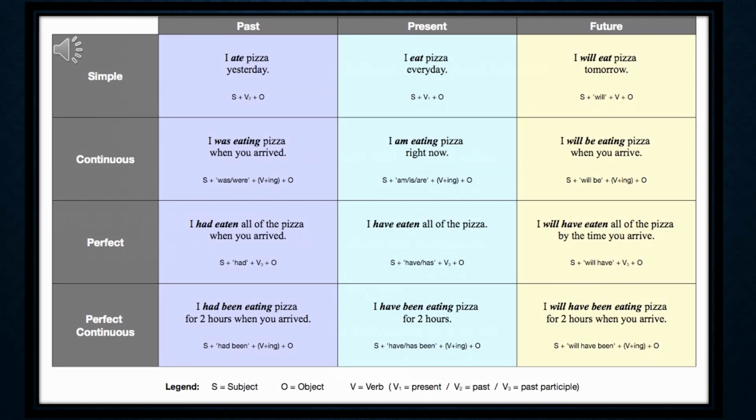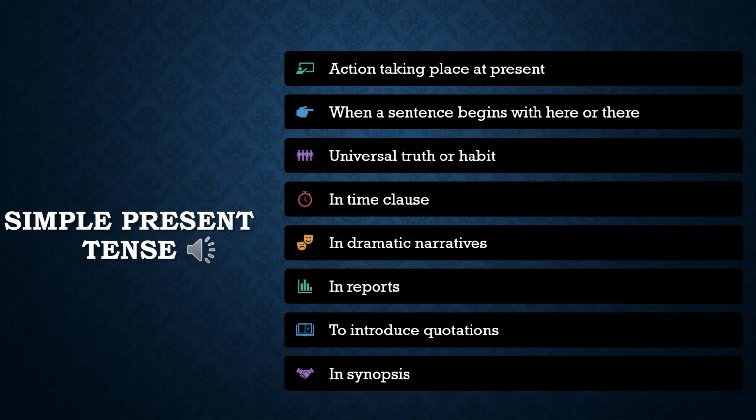Now let's take one tense at a time. Let's start with simple present tense. So simple present tense is used when an action is taking place at present, when a sentence begins with here or there, when universal truth or habit is considered, when we use it in time clause, in dramatic narratives, in reports, to introduce quotations, in synopsis.